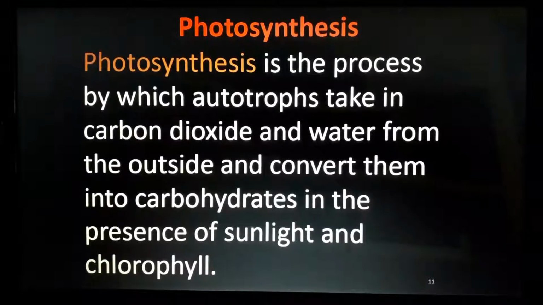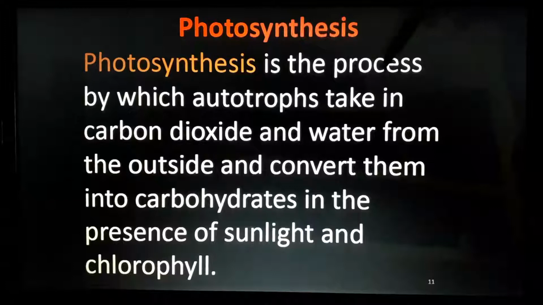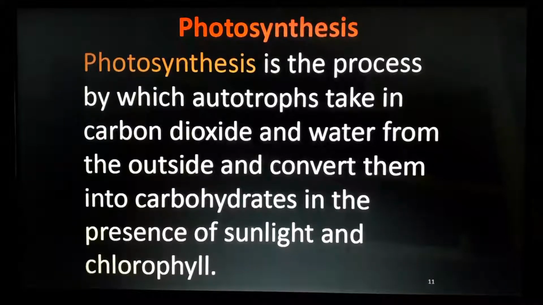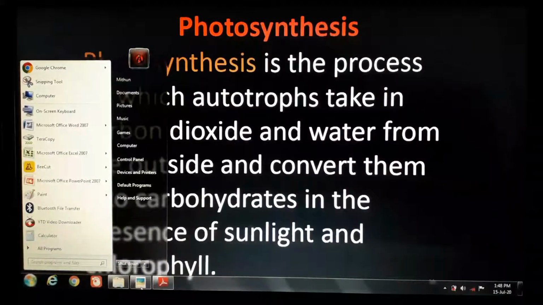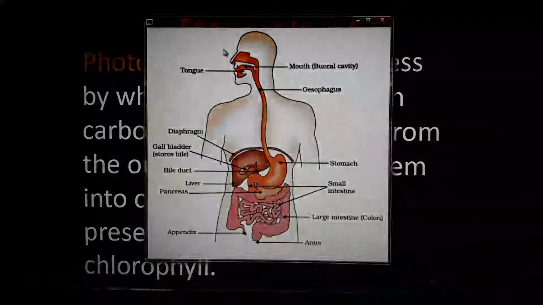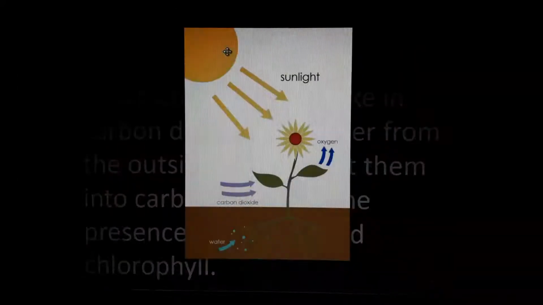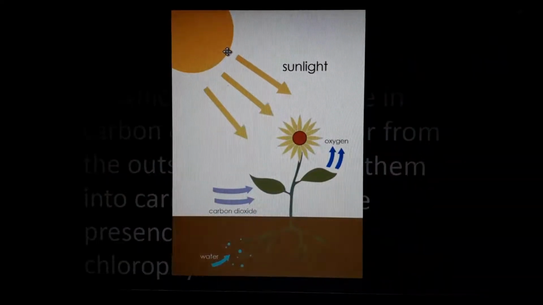So what is photosynthesis? That's a 2-mark question: explain it with a diagram. It is the process by which autotrophs take in carbon dioxide and water from the outside and convert them into carbohydrates in the presence of sunlight and chlorophyll. Let me go with a diagram. I have one diagram here. Okay, this is not photosynthesis, this is the digestive system. Can you see that diagram?